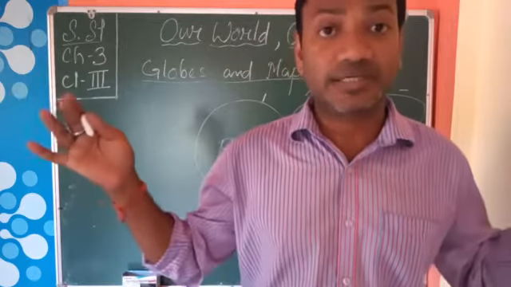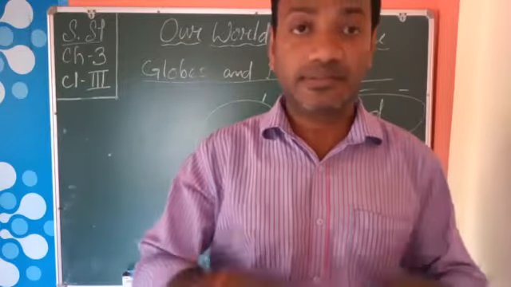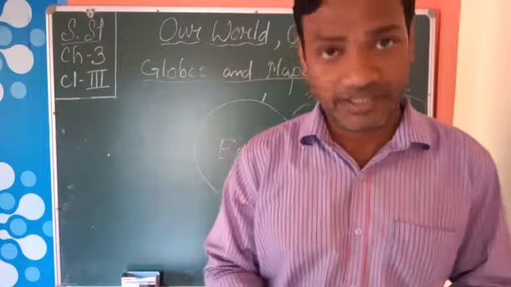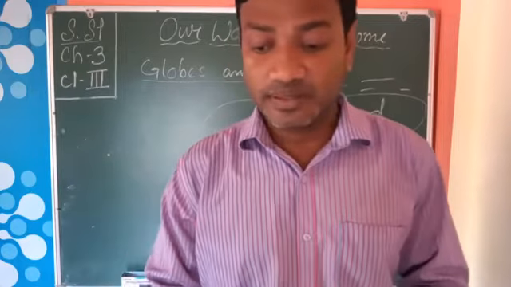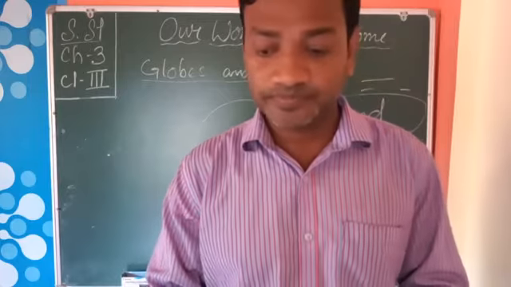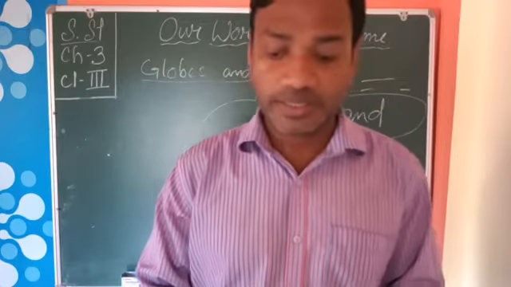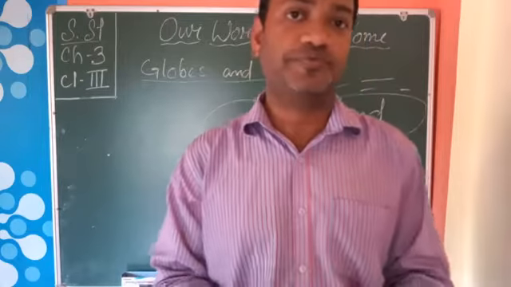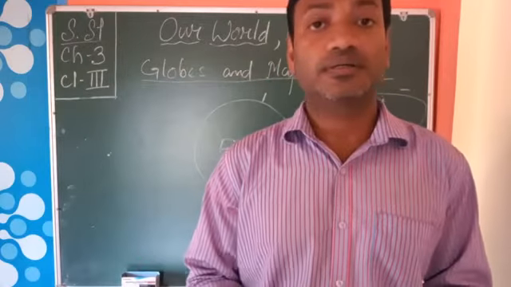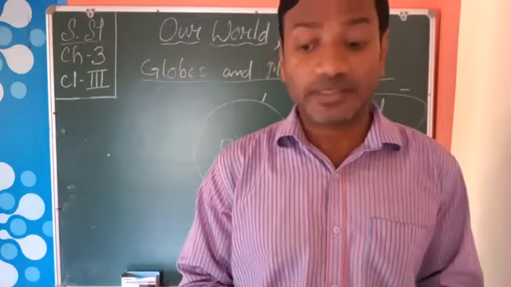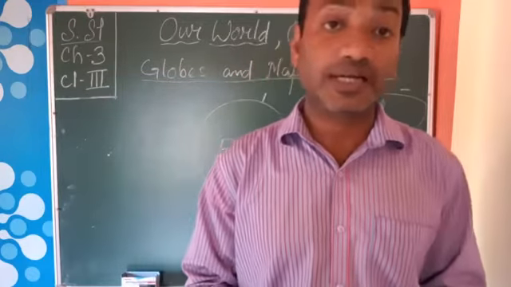7 large land masses are there, and they are surrounded by water. These are Asia, Africa, North America, South America, Antarctica, Europe, and Australia. These are the 7 continents we find on Earth. And the continents are further divided into countries.